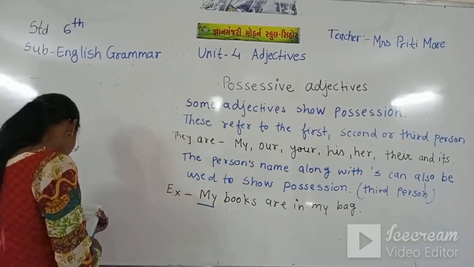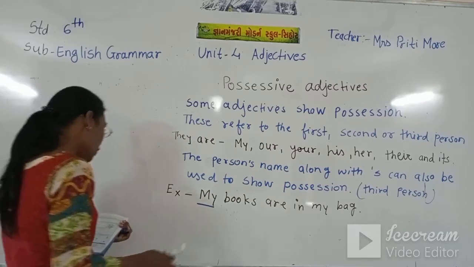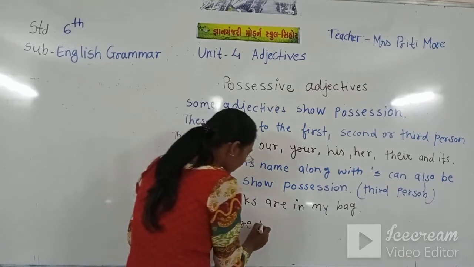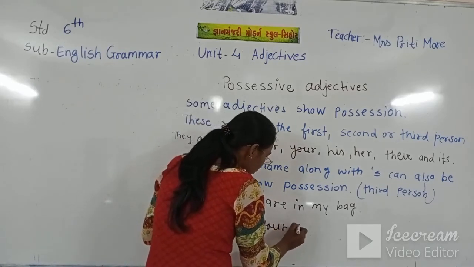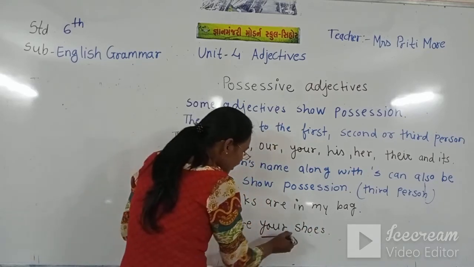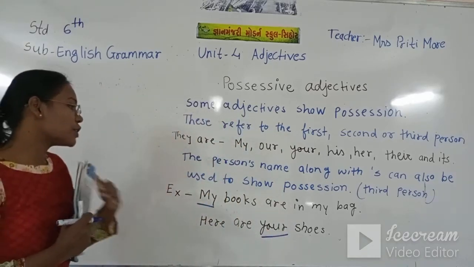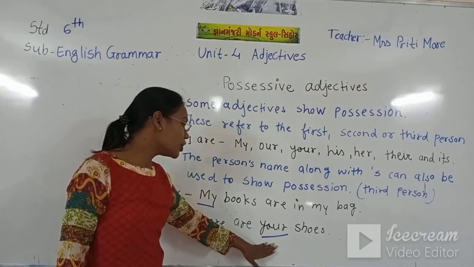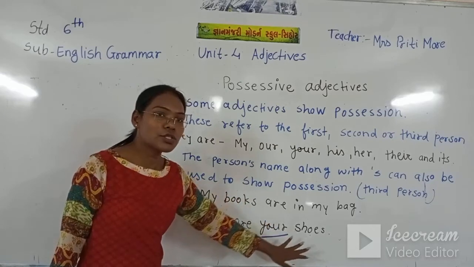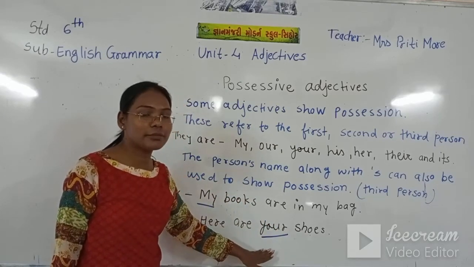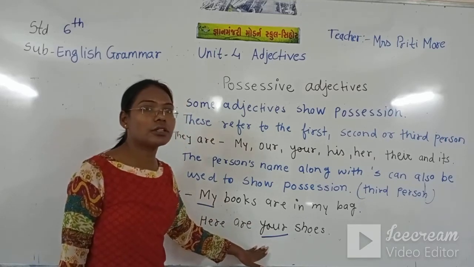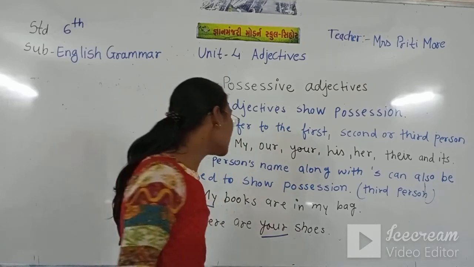Now the next is, here are your shoes. Here the possessive adjective refers to the second person. Your is the possessive adjective. Your shoes. That means these shoes belong to you. So this word your is showing the possession, the authority on the shoes.